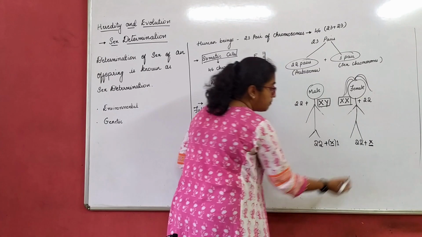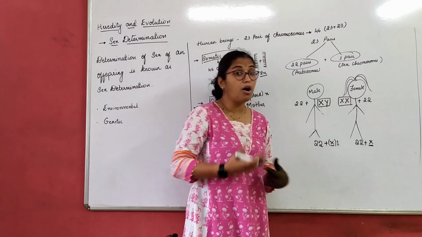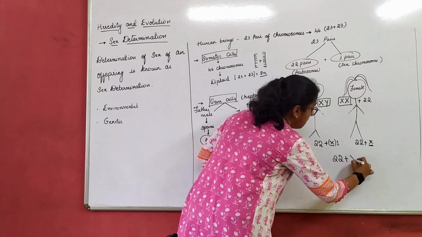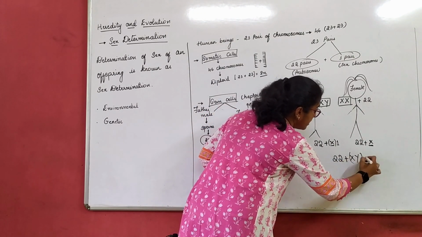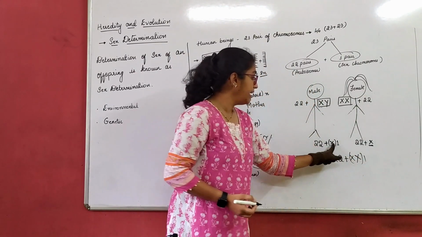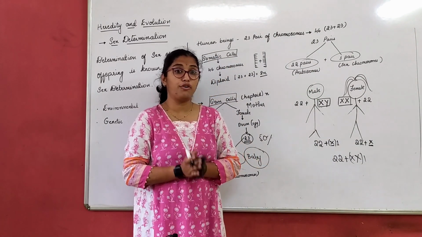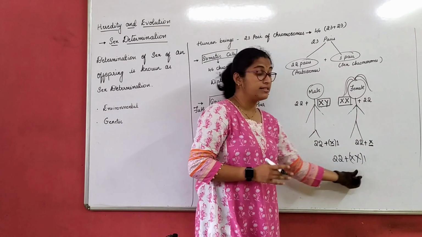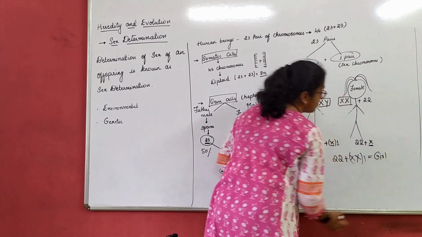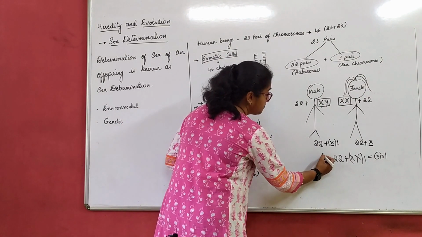Now the baby born, autosomes are anyways there, but the baby born is with 22 plus XX, X and X. The baby is born with a perfect pair of chromosomes, right? X and X. So it is a girl child. Yes? Now, this is the first case.